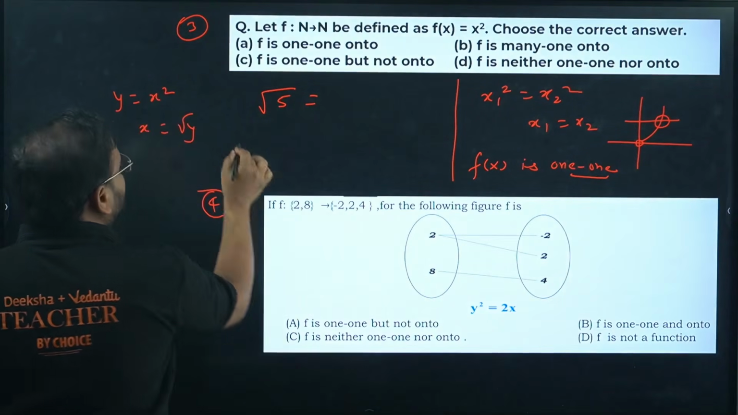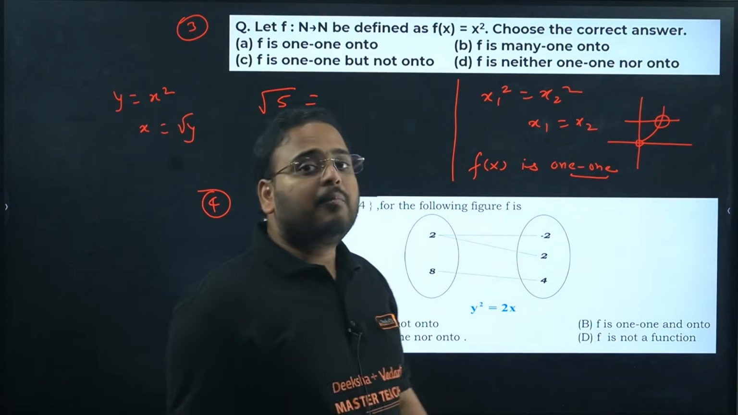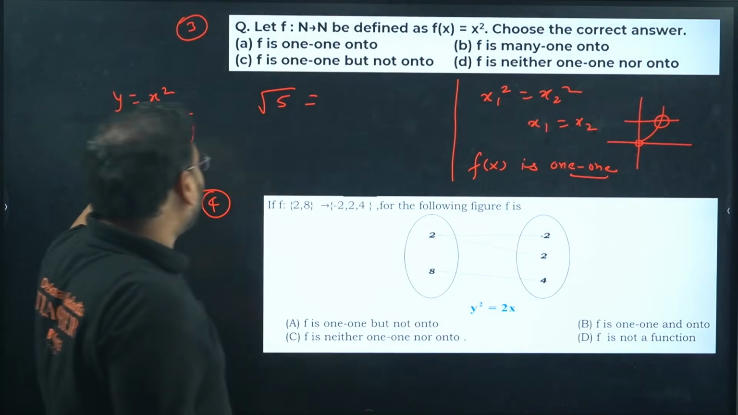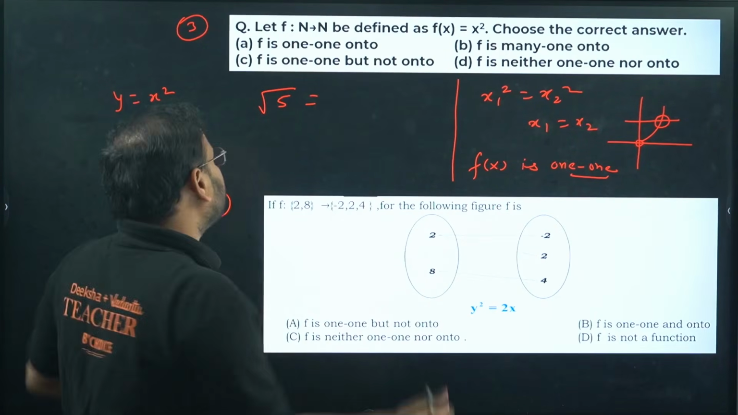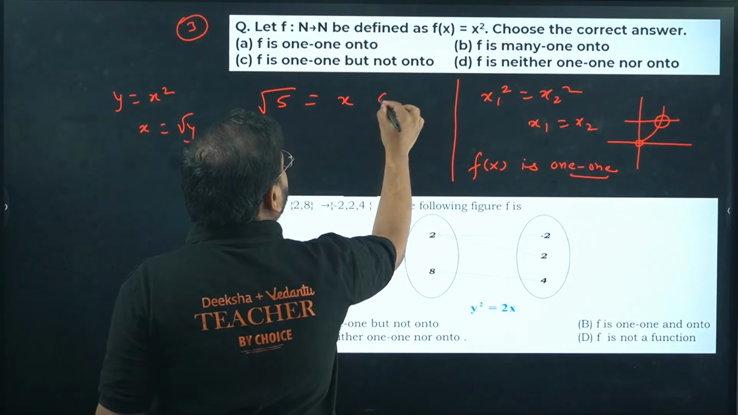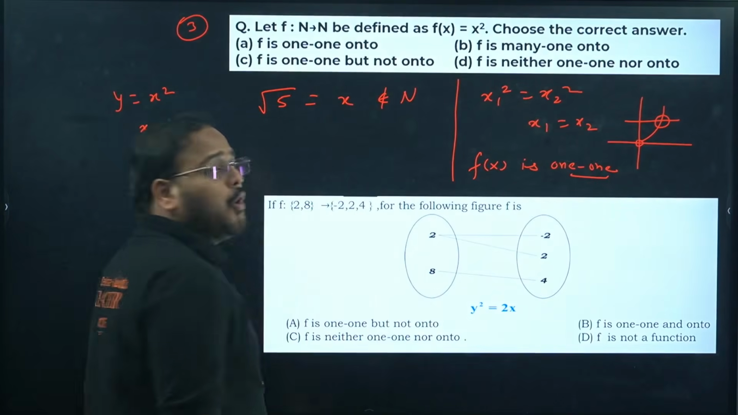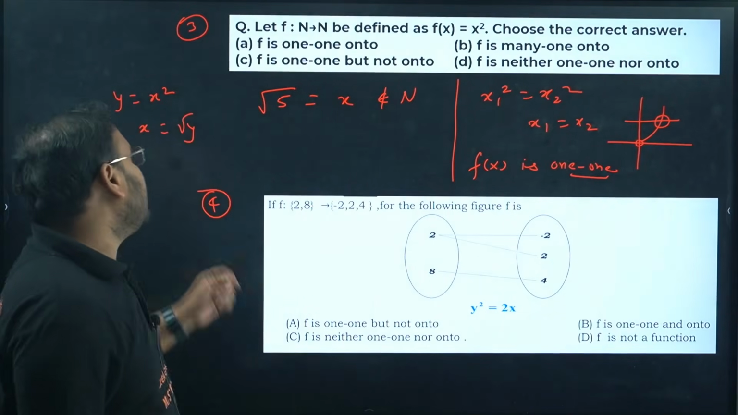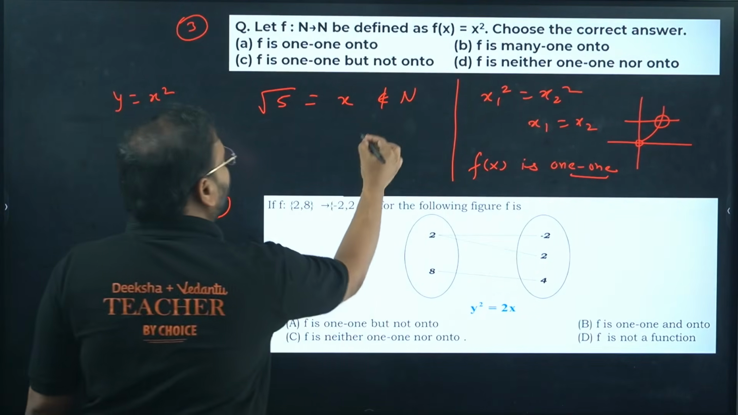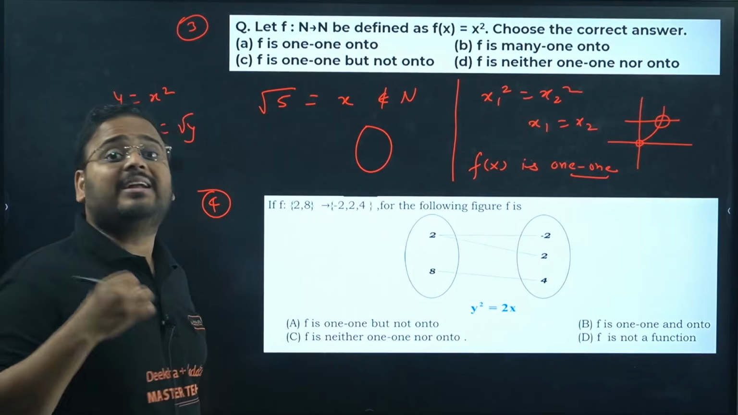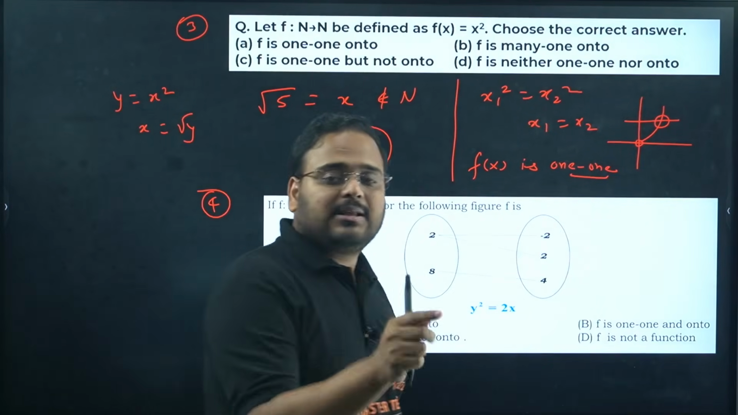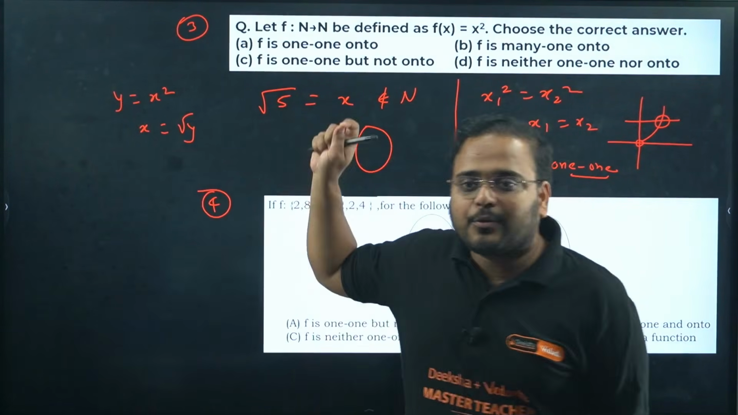Root of y. Put y as 5. The result of x, will it be a natural number? This result x can never be equal to a natural number. What it means is basically I have a value in the codomain. I know I am going into detail because that's what happens in the passing package. It's not about just the questions.